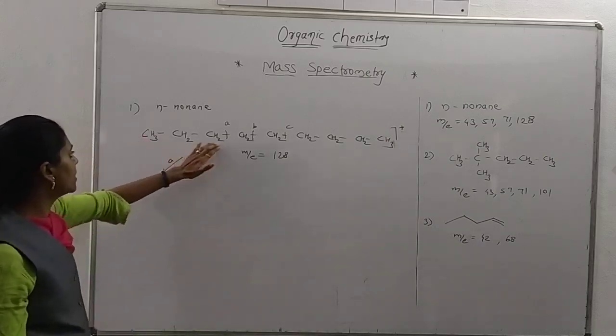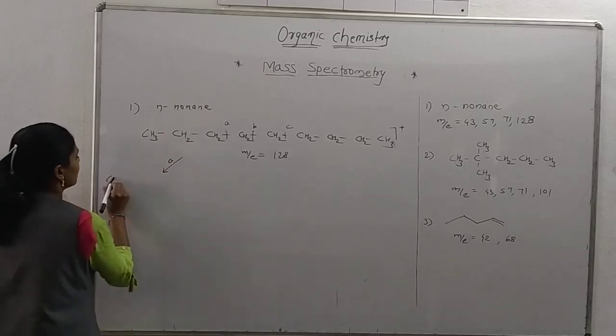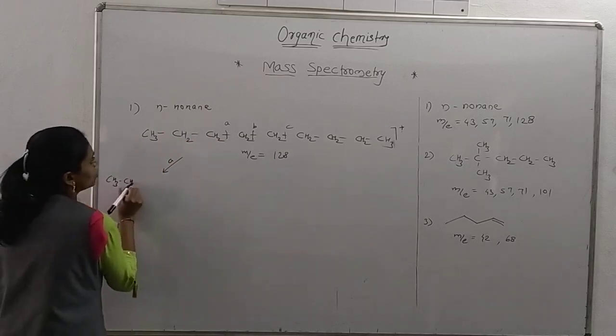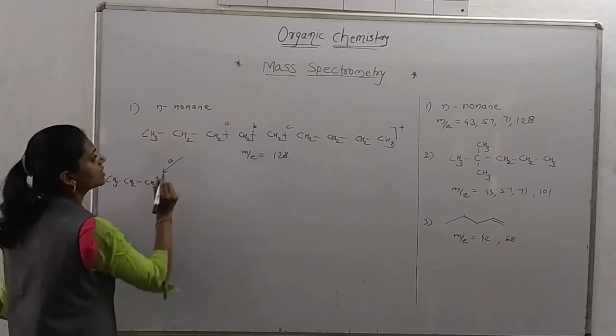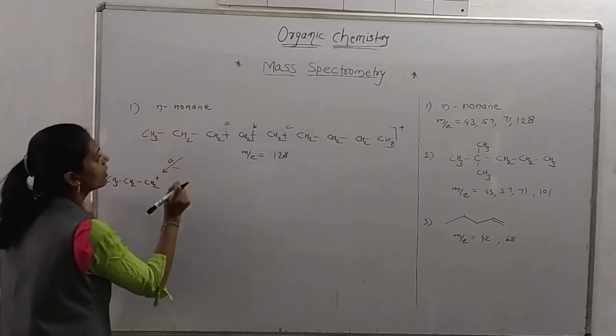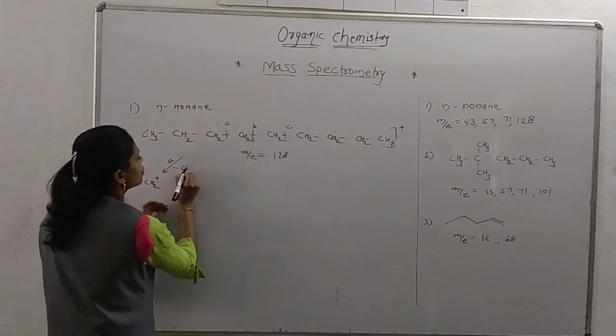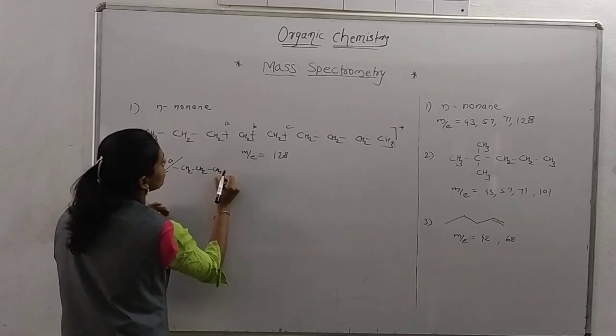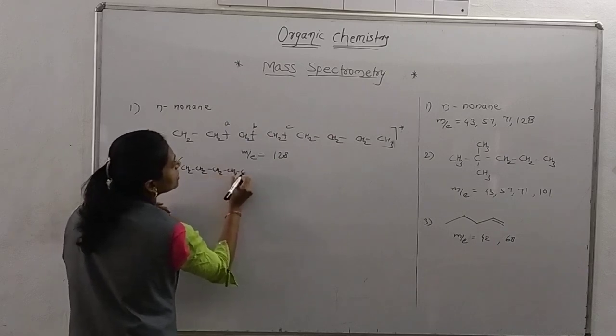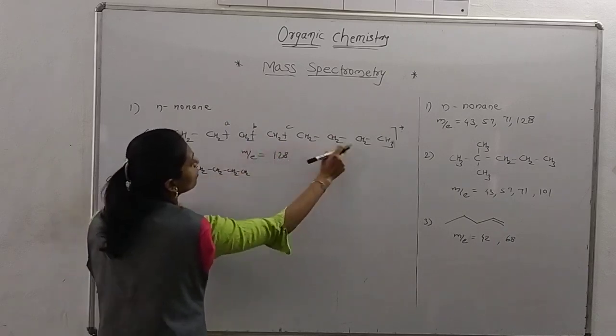Okay, as I am considering this CH3, CH2, CH2 as a cation, that means I am removing this part, CH2, CH2, CH2, CH2, CH2, 1, 2, 3, 4, 5, 6.